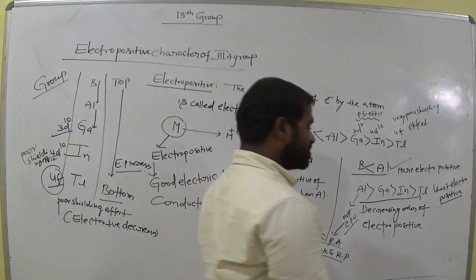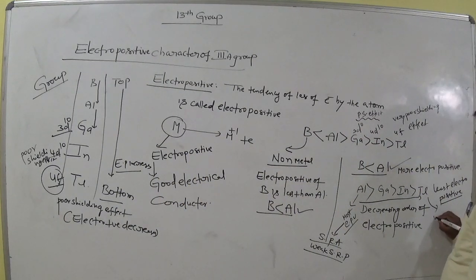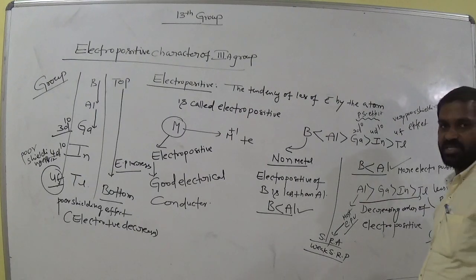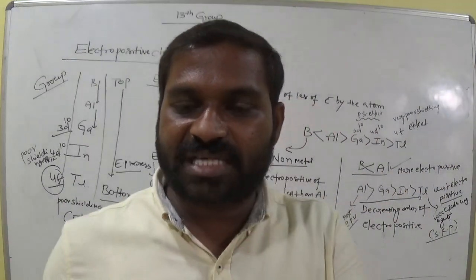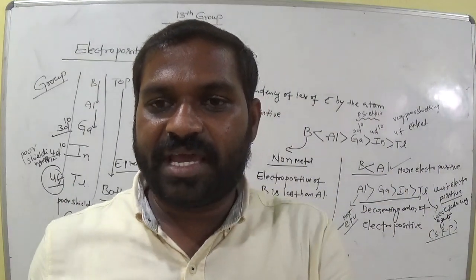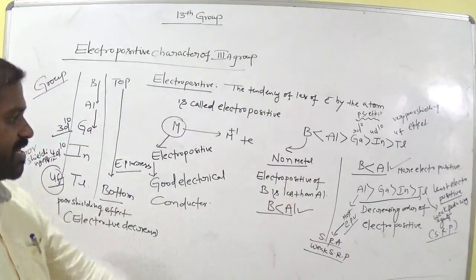Now which one has more reduction potential? These are weak reducing agents, and weak reducing agents mean strong reduction potential. We already discussed this: aluminium can easily lose 3 electrons, so it is a strong reducing agent. Strong reducing agent means weak reduction potential. Clear, all of you? Okay, write it down.